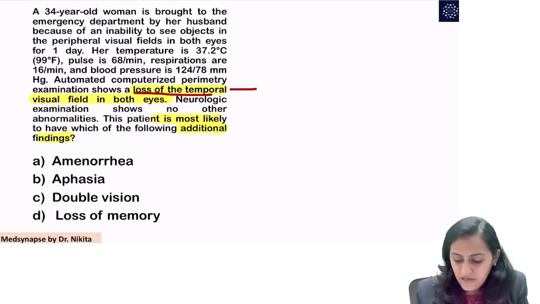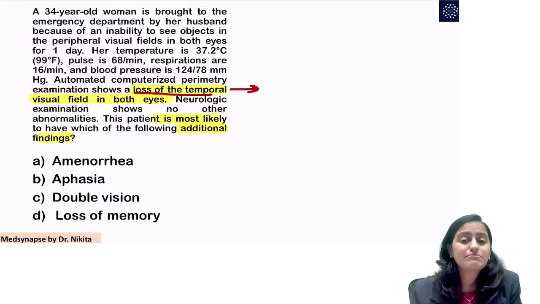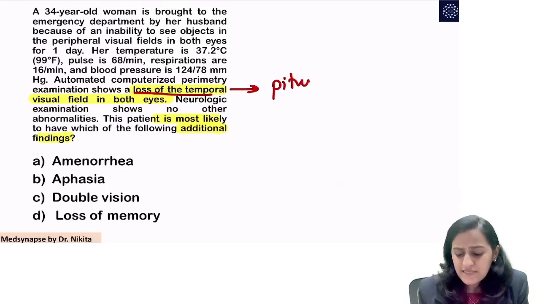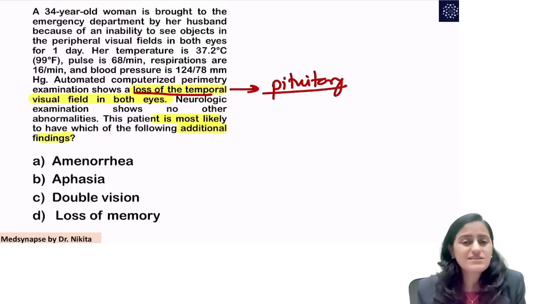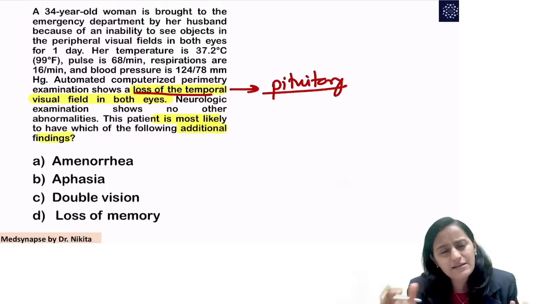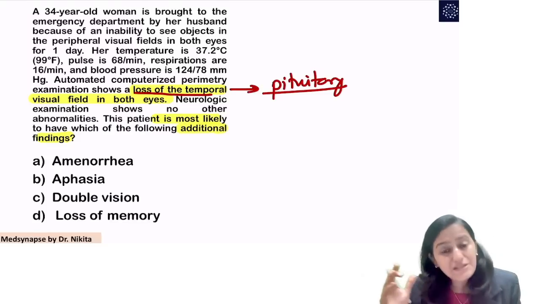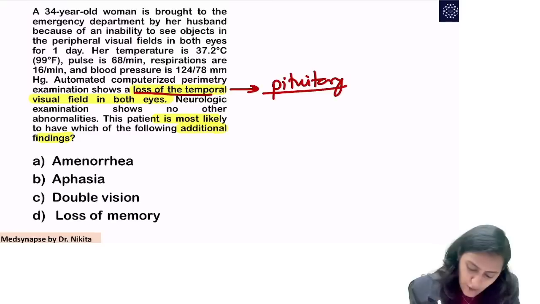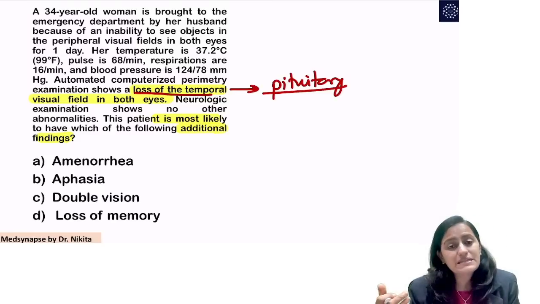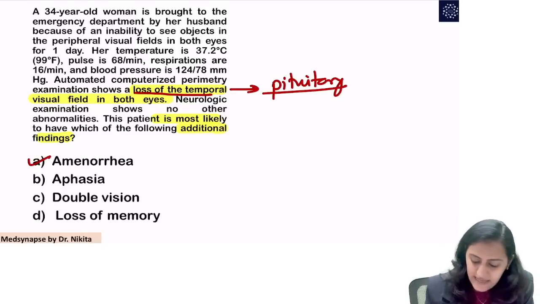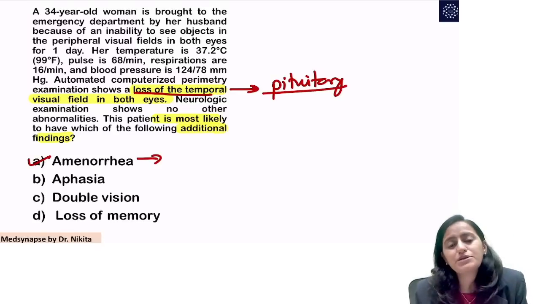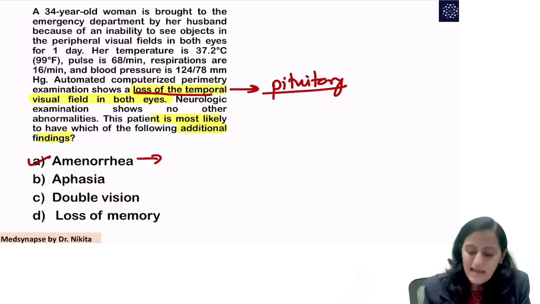Loss of temporal field, when I see this, it rings a bell in my mind that this is something related to a sellar, suprasellar lesion, that is some pituitary lesion. And when you have this pituitary lesion given, along with the features asked, what will be there? Just based on this, you can mark the answer as amenorrhea, because the most common pituitary adenoma is prolactinoma.